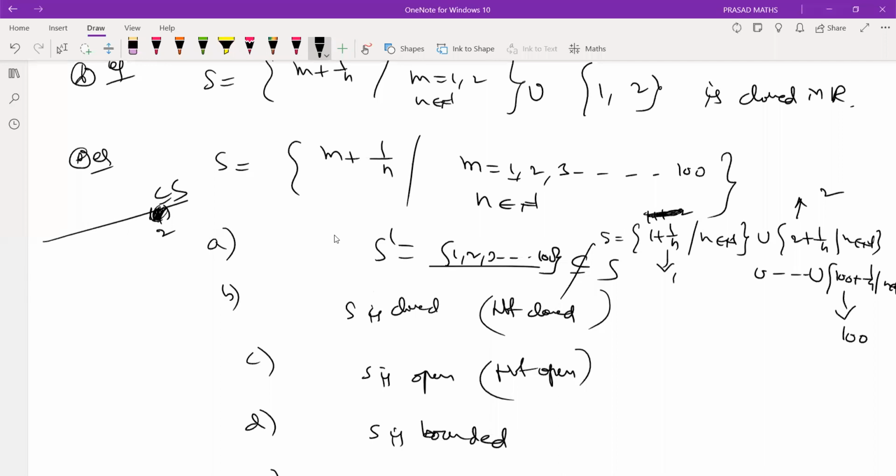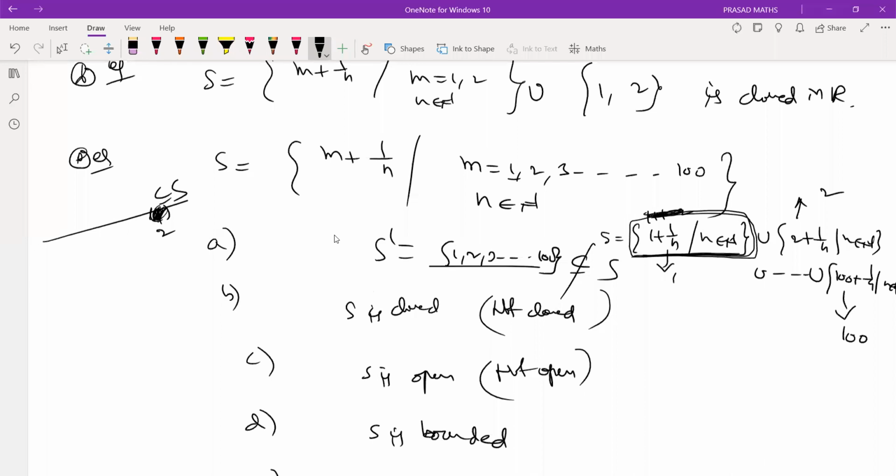Yes, bounded. Is it bounded? Please explain once again how it is not open. See, first question: look at this set, where I am shading. Does it contain 2? Sir, first please talk in English.